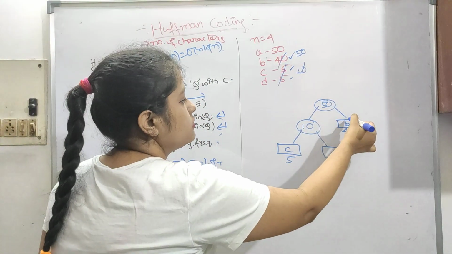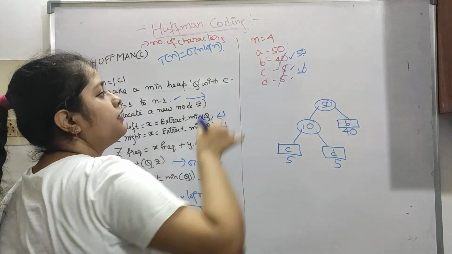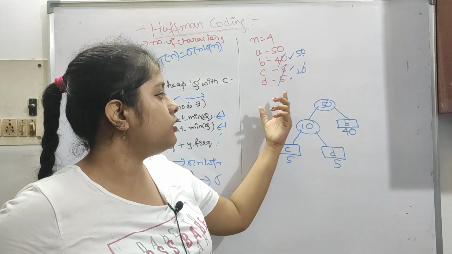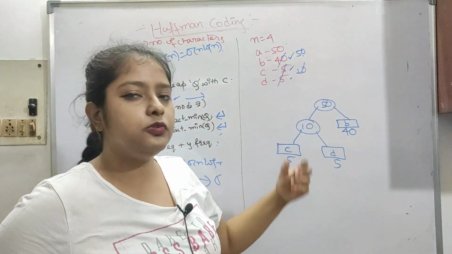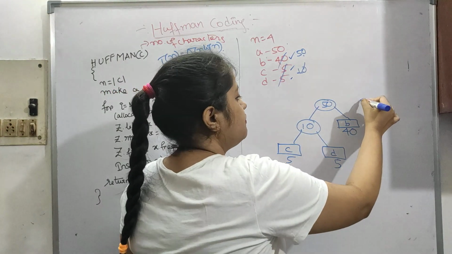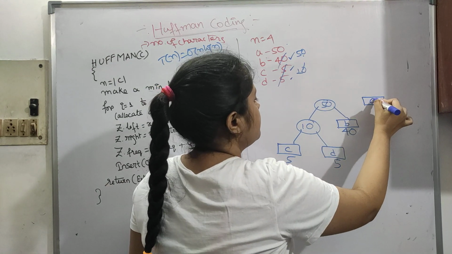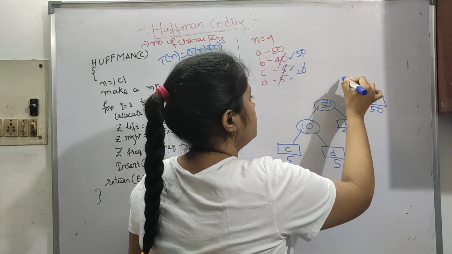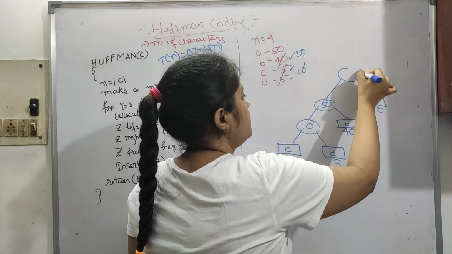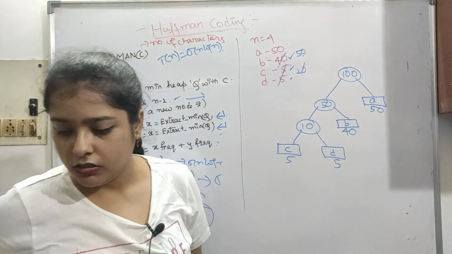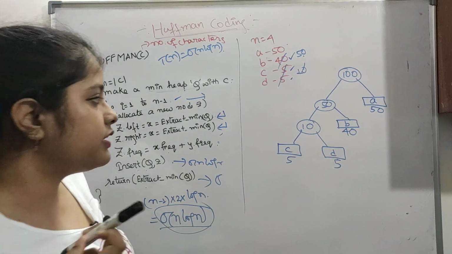Now here we have 50 and 50. We can place 50 anywhere, left or right, because both are the same. Let's say we are taking 50 here on the right side, 50 is A. Now 50 plus 50 is 100. So this is basically our tree. We will do more examples.